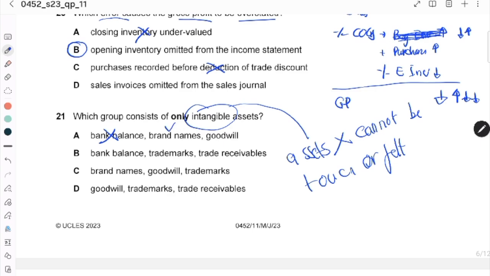Brand name, yes, correct. Goodwill, correct. Bank balance again is not correct. Trademark is correct. Trade receivable is not correct. Brand name is correct. Goodwill is correct. Trademark is correct. Goodwill is correct. Trademark is correct. Trade receivable is not correct. So the answer is C.